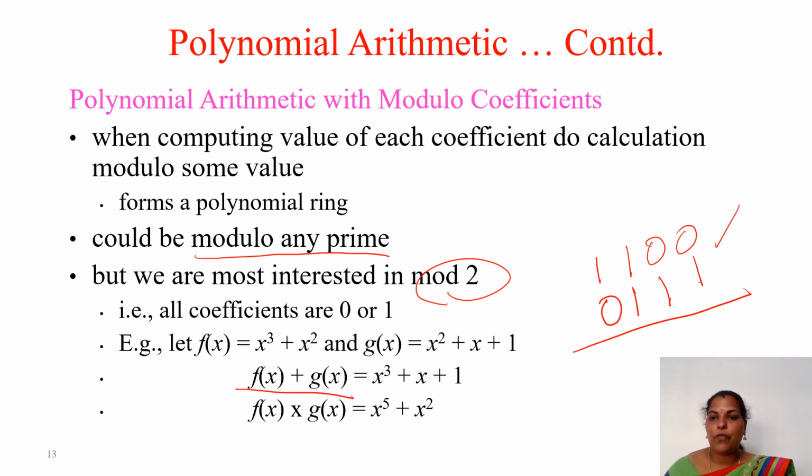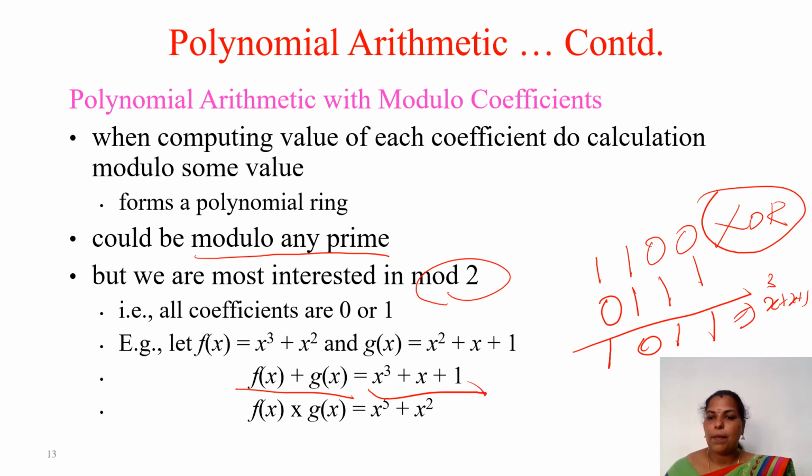Here we have to perform the XOR operation. What is XOR operation? It is an odd function. If you have an odd number of ones, then the output is 1, otherwise it is 0. So here odd number of 1s, so 1; even number, so 0; odd number of 1s, so 1. What is the answer if you expand to polynomial format? x cube plus x plus 1. See here, x cube plus x plus 1. Similarly, you have to do it for multiplication. There we have to perform a shift operation.